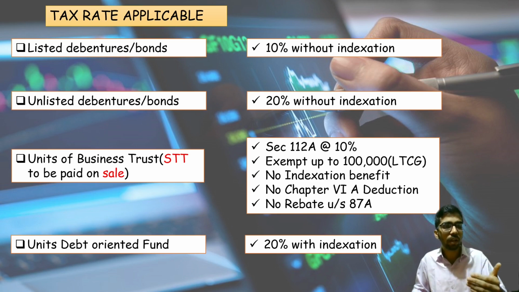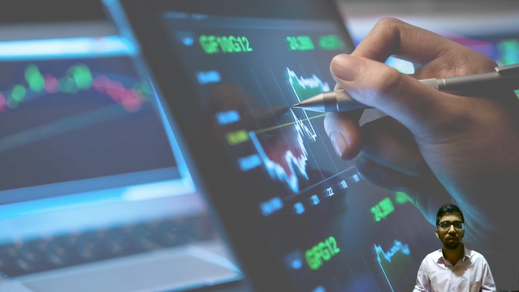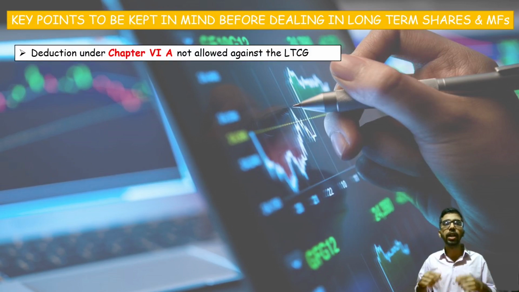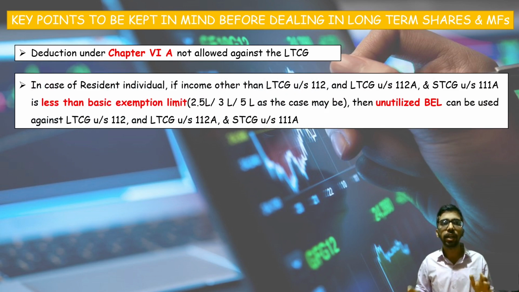We'll now move on to some key points applicable for long-term shares and mutual funds. What are the key points? First one, deduction under Chapter 6A will not be available. I already discussed it in my two criteria, but for any long-term capital gain, Chapter 6A deduction will not be available. In case of a resident individual, this is important.